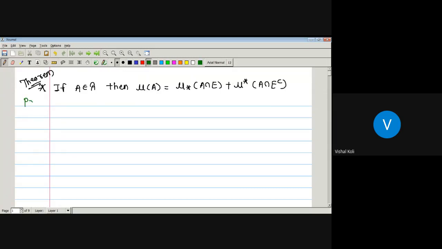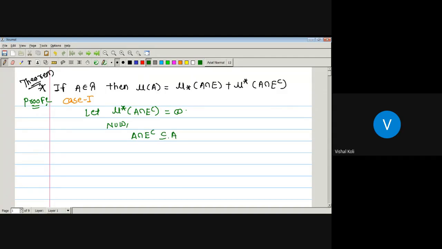See its proof. Here there are two possibilities for the outer measure of A intersection E complement, since it is either finite or infinite. So we will see both cases. First case: let the outer measure of A intersection E complement be infinite. Now A intersection E complement is a subset of both the sets A and E complement.